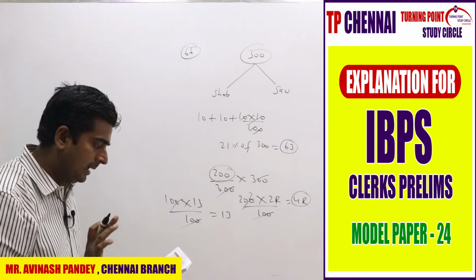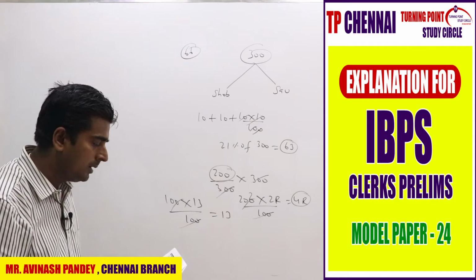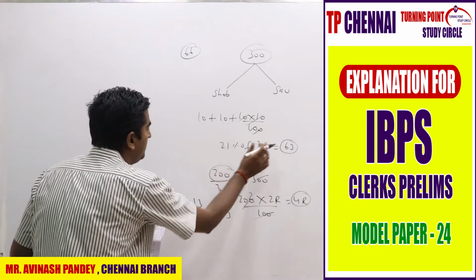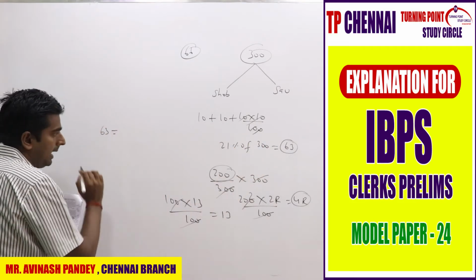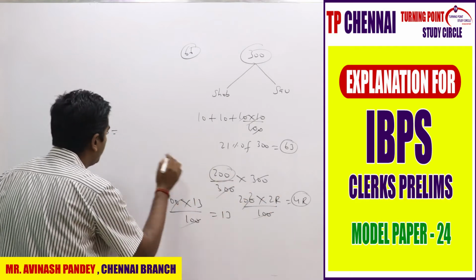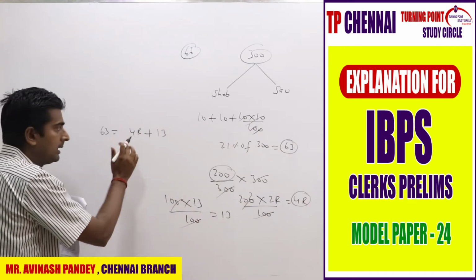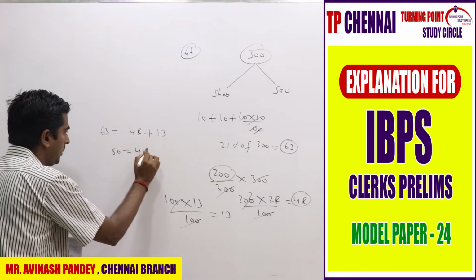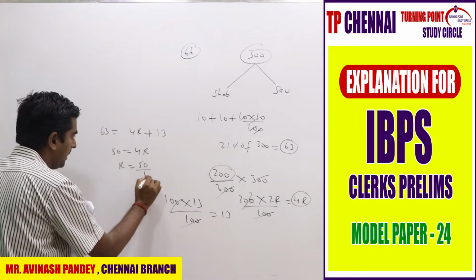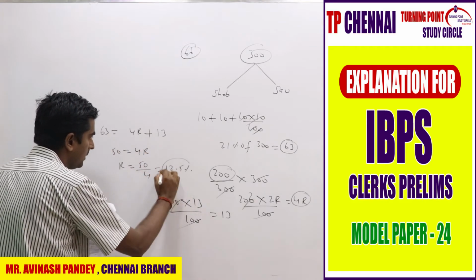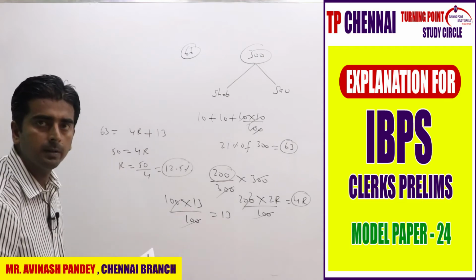Now they are saying that the interest received by both at the end of 2 years are equal. My interest of Shobha is 63. And the interest of Saurabh is nothing but 4R here and here you are having 13. Both the interests are equal. So 50 is equal to 4R. R is equal to 50 by 4, which is nothing but 12.5%. So my answer is nothing but the second option, right?